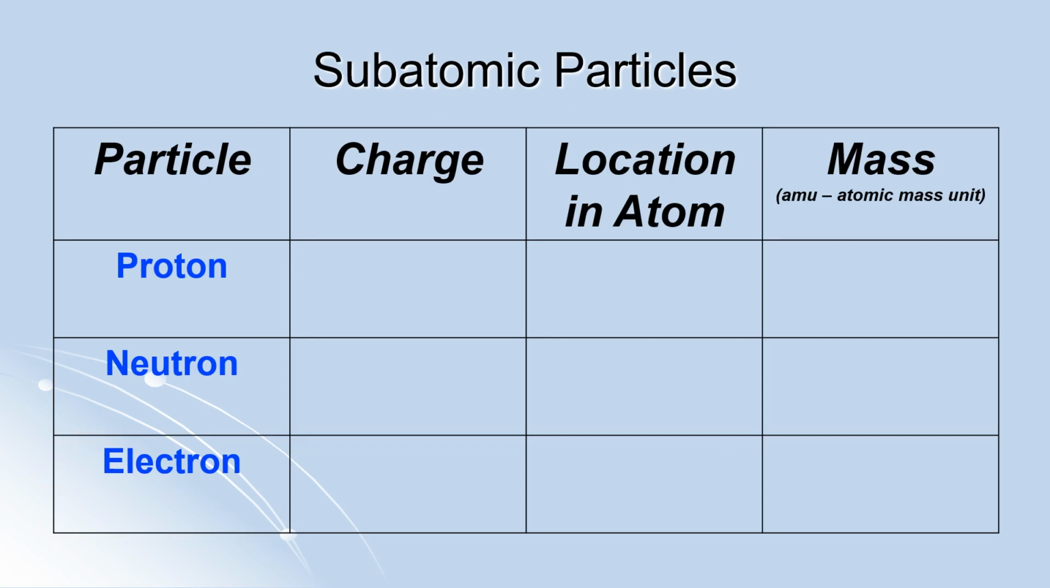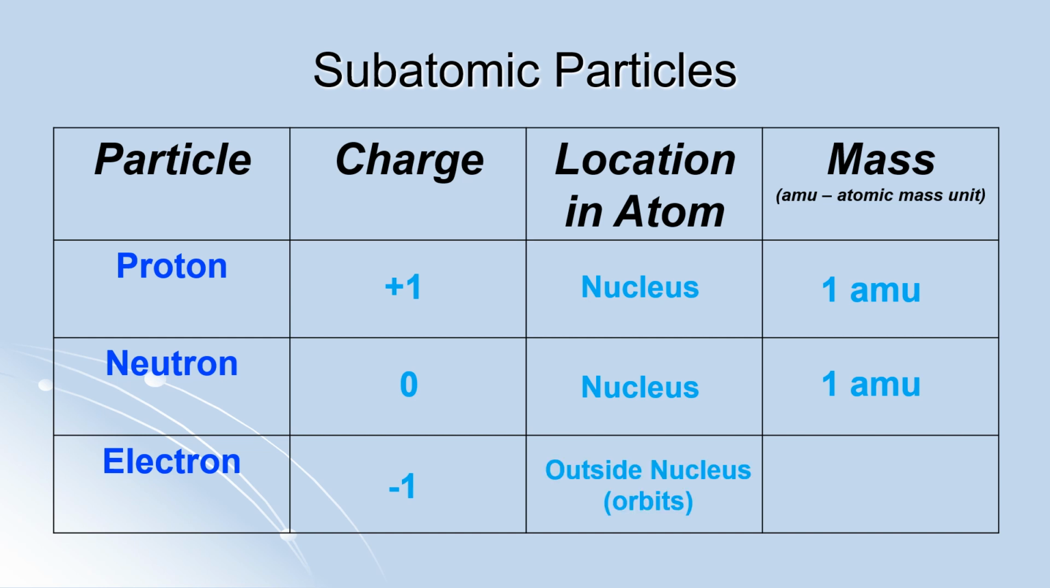So here's a quick breakdown of pretty much everything that we have discussed so far. Protons have a charge of +1 if you're talking about one proton only, and protons are normally located in the nucleus, and they have a mass of 1 atomic mass unit. Neutrons have 0 charge. They are neutral. They do not have any charge, and they're also located in the nucleus, and they also have a mass of 1 atomic mass unit. Electrons have a charge of -1. They are located outside the nucleus in their orbits or orbitals. We'll talk more about that in future topics.